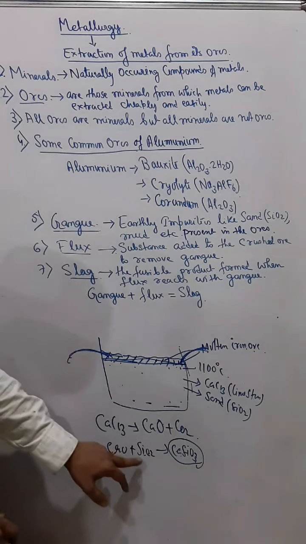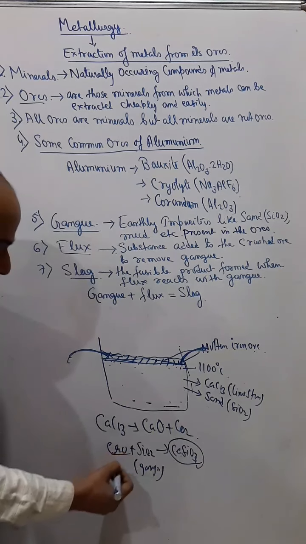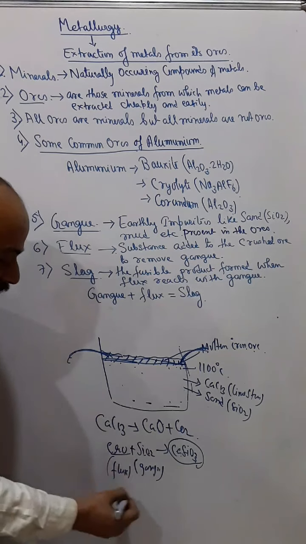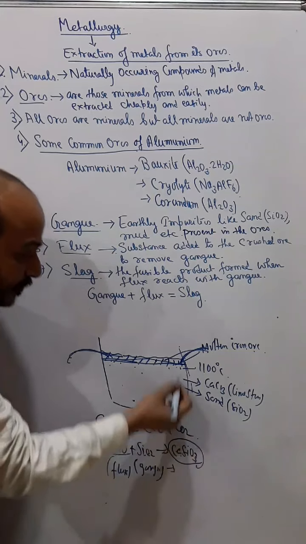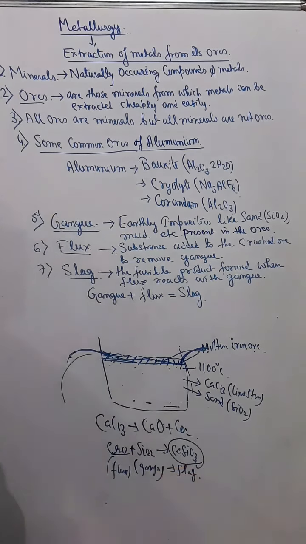Understand? So I can say this silicon dioxide is the gangue, this calcium oxide is the flux, and the fusible product that is formed, which can be easily removed, is called slag. Understand? So that is called slag, okay.